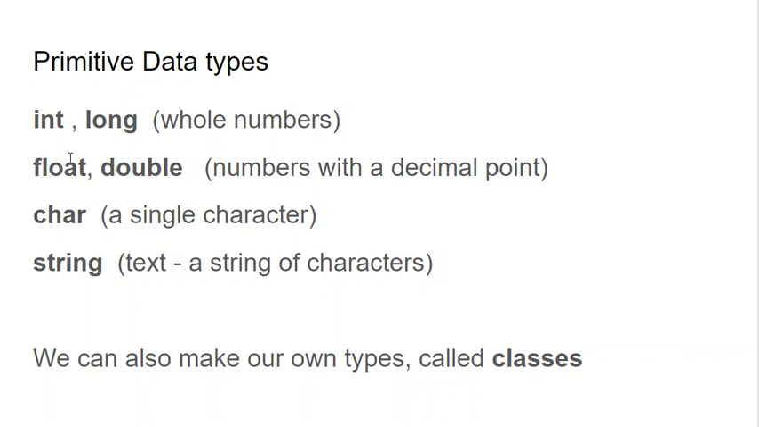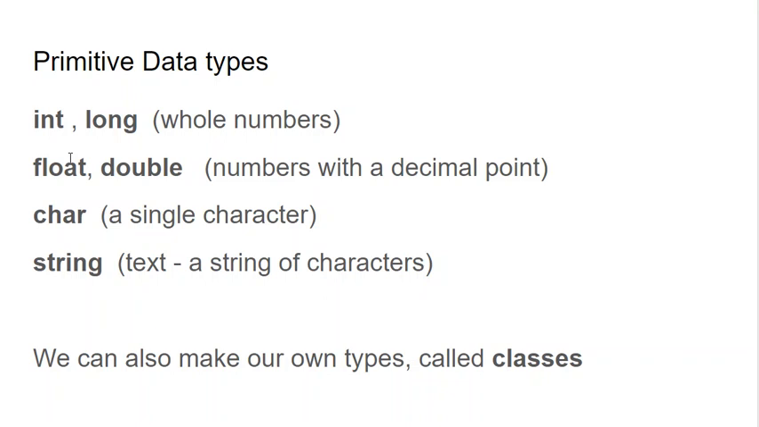Floats and doubles are numbers with a decimal point. Floats use less storage space than a double, so a double has a bigger range of values that it can store, but they both do the same thing. So a double gives you more precision than a float. Is there any reason to use one or the other? Not really, they're both fine.